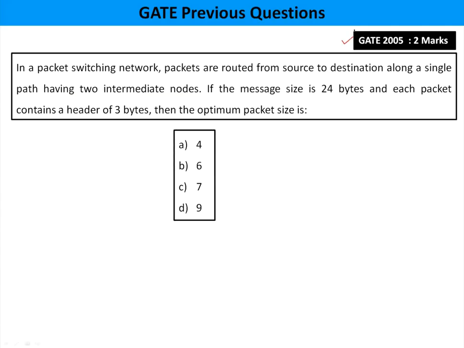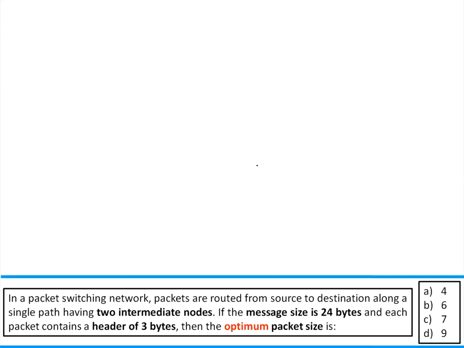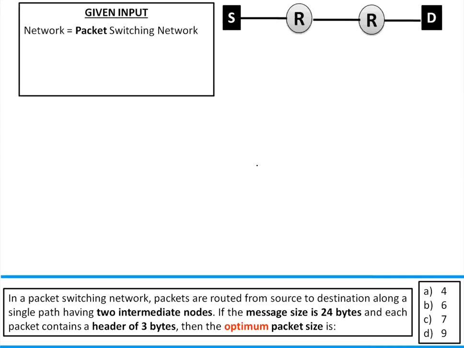This is an arithmetic question, there is no logic in it. It was given in GATE 2005 for 2 marks. Please read the question and answer. Look at this. Given a packet switching network, packets are routed from source to destination between 2 intermediate nodes.